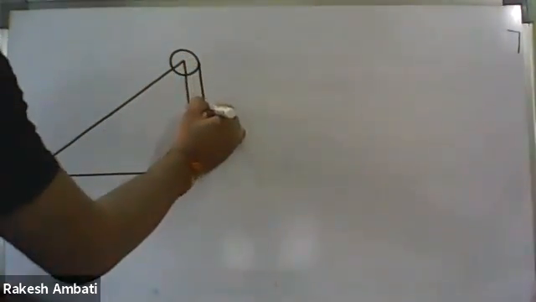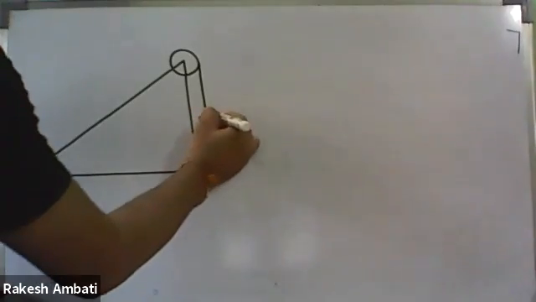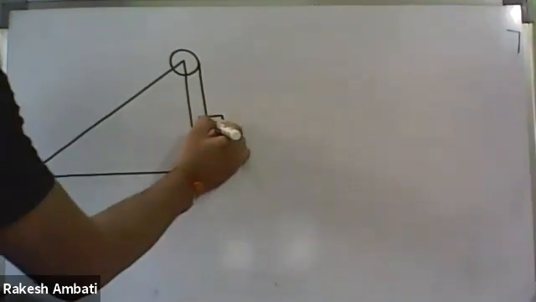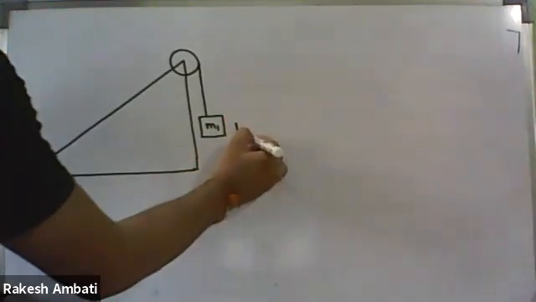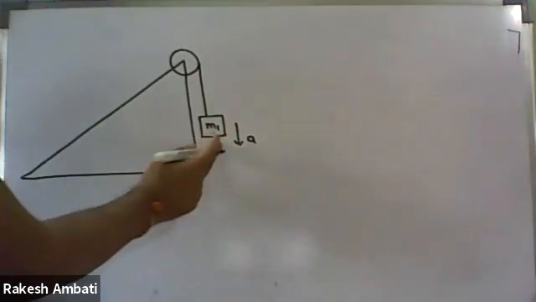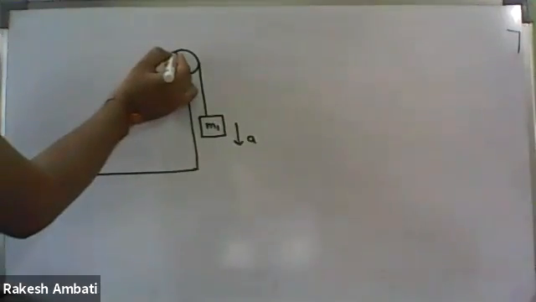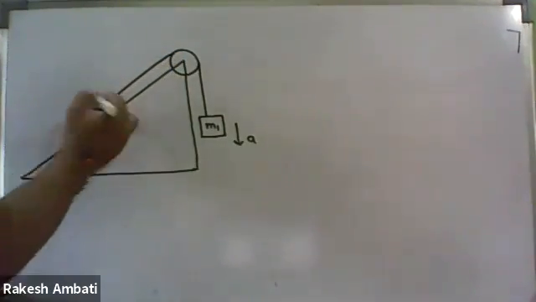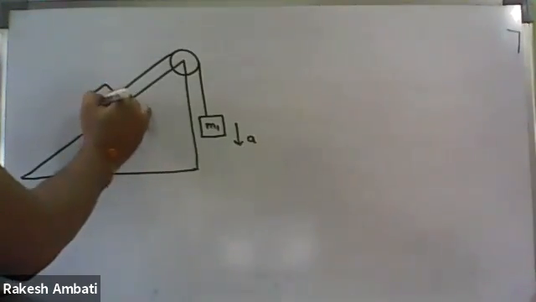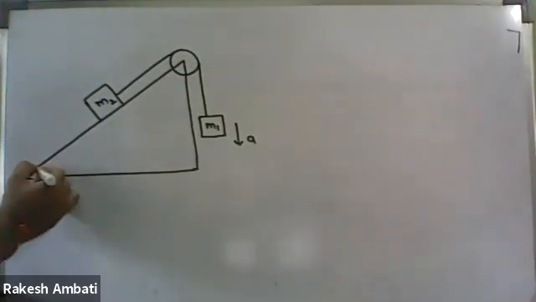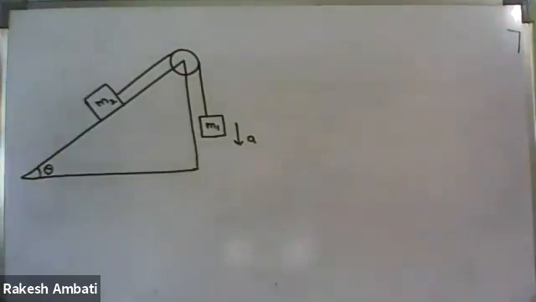So for example here, this is the block M1. I'm taking that the M1 block is moving down with acceleration A. And it is the block M2, and this angle is given theta.